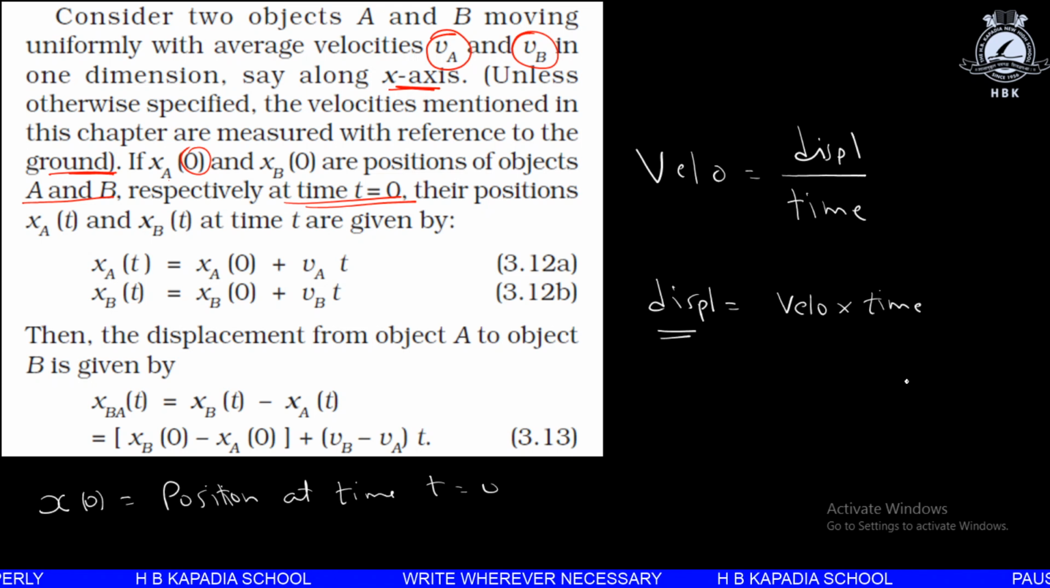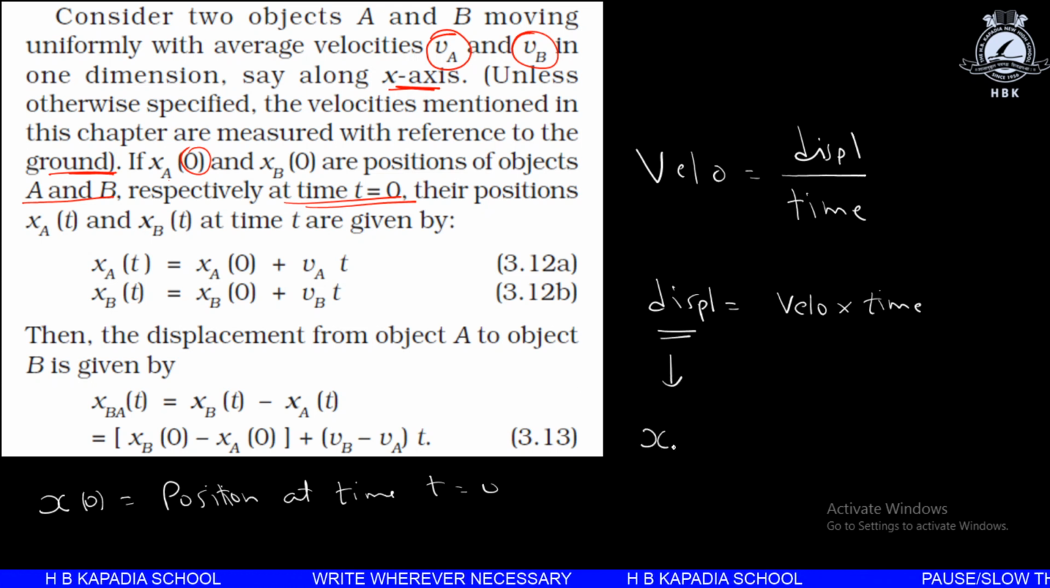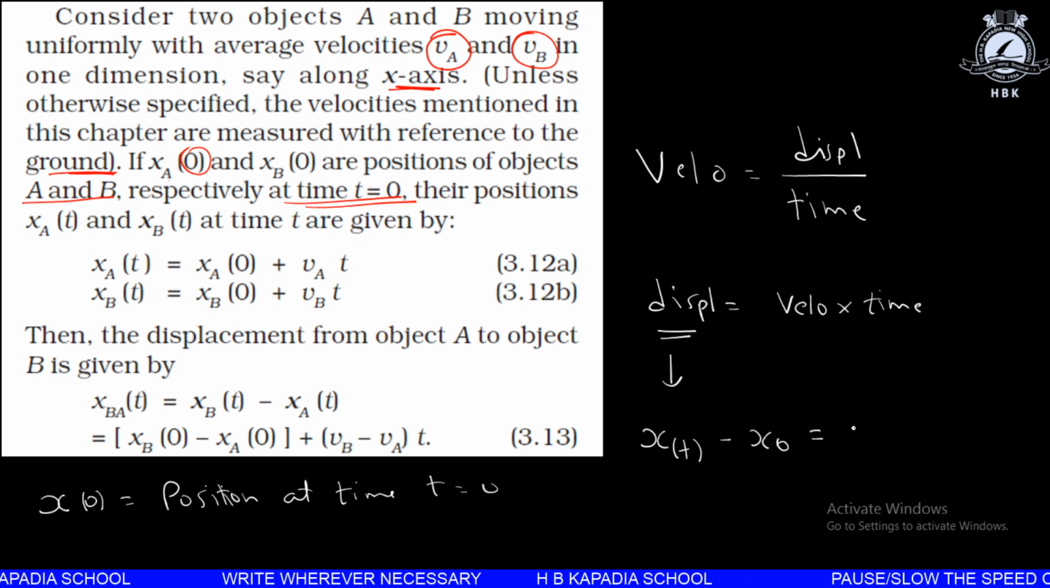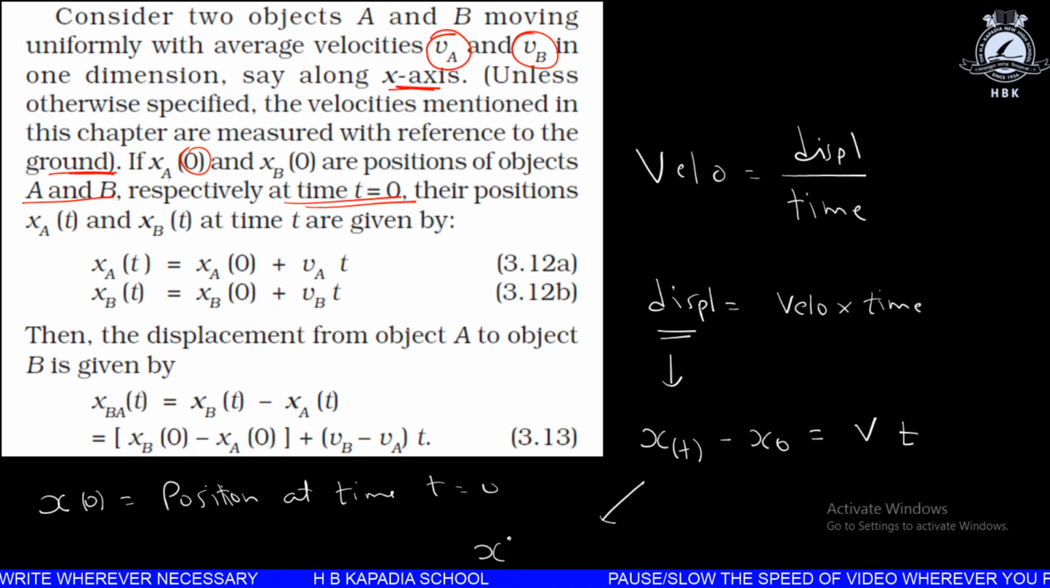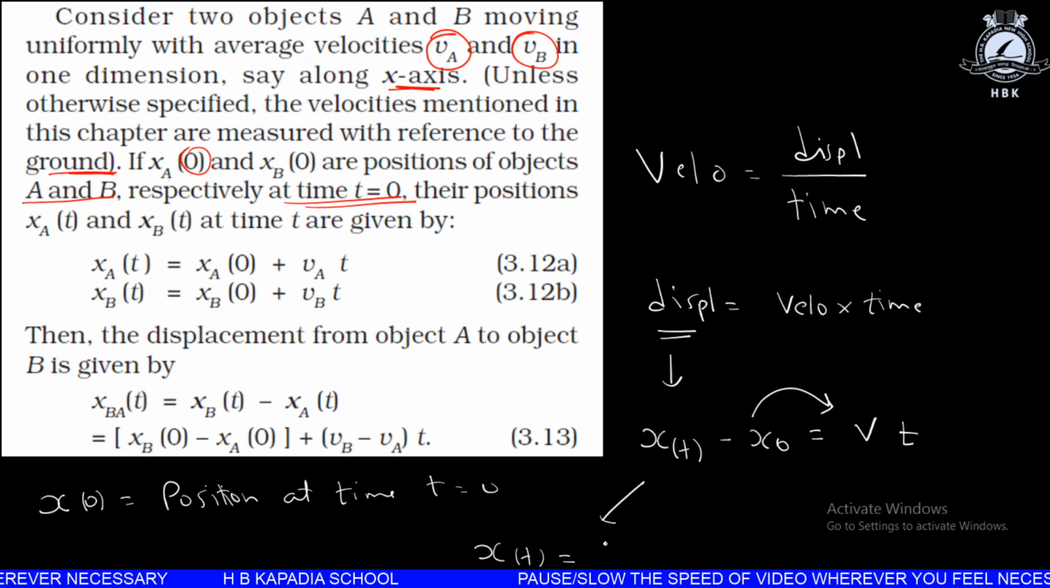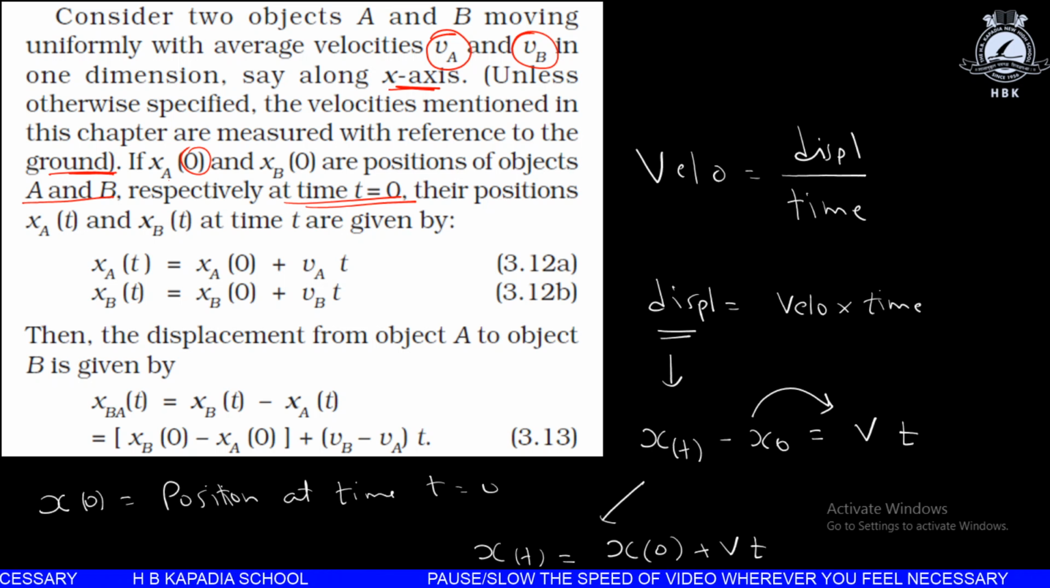Now displacement means the change in position. So we can write: position at time t minus position at time 0 is equal to velocity into time. Therefore the position at time t can be given as x at 0 plus vt. So this is the standard equation for finding out the position at any time.